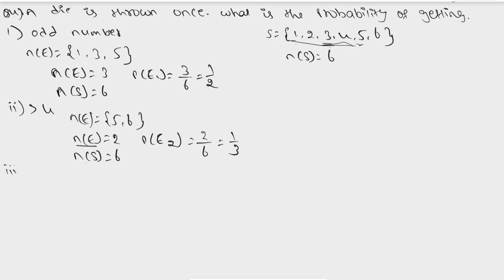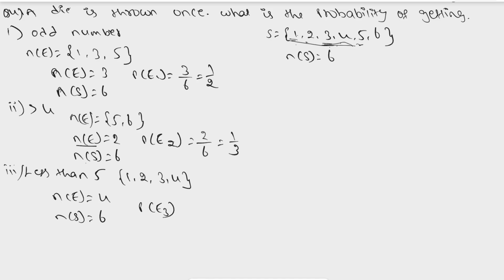And next we have the third one, which is the probability of getting a number less than 5. Less than 5 means 1, 2, 3 and 4. So here we'll be having 1, 2, 3, 4. So n of e, how many events are there? 4. And our n of s is always the same, which is 6. So the probability of this third event, to get less than 5, is equal to 4 by 6, which can be simplified as 2 by 3.